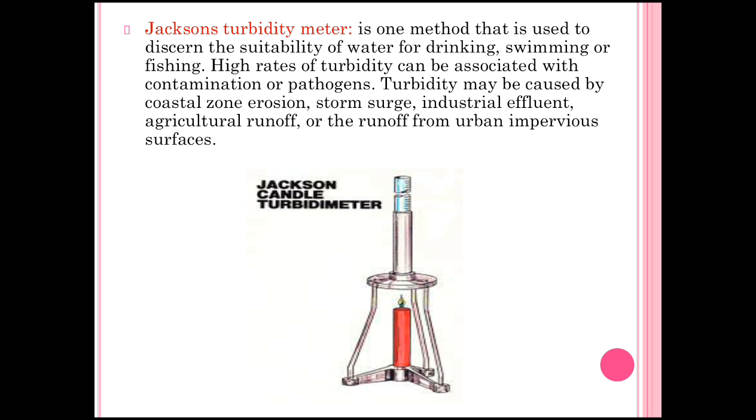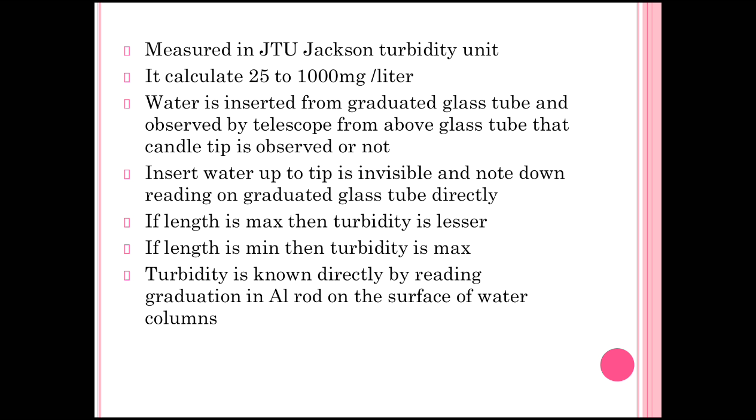Now we have to see in the diagram that there is a candle placed on a stand, and above the stand there is a small glass tube. Then above is a telescope, and a small graduated scale is on the stand. This is just the diagram of the working.